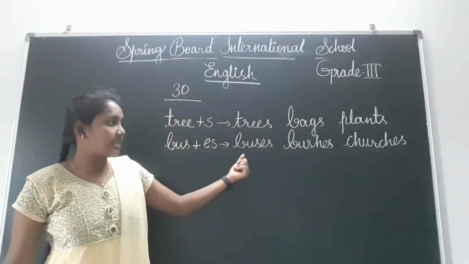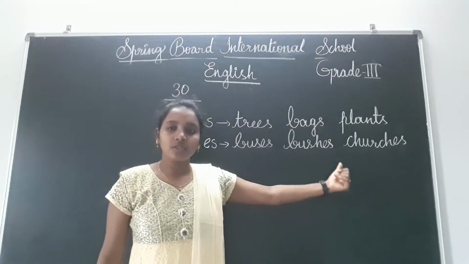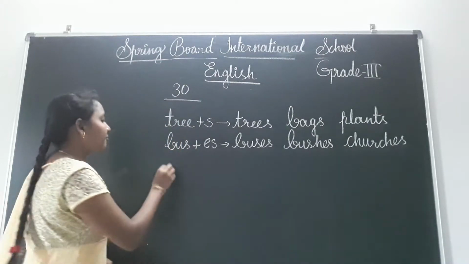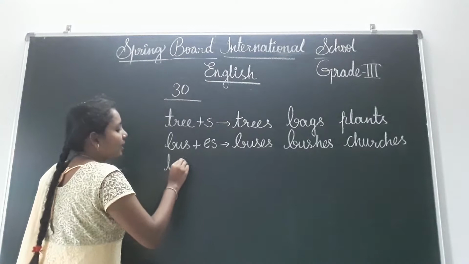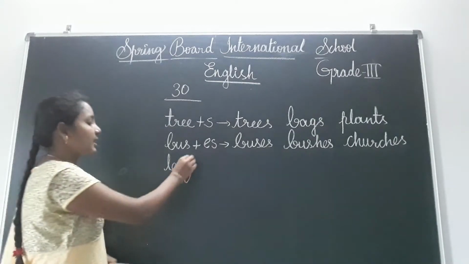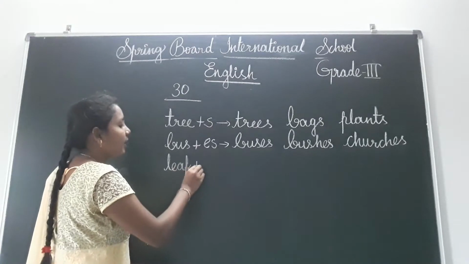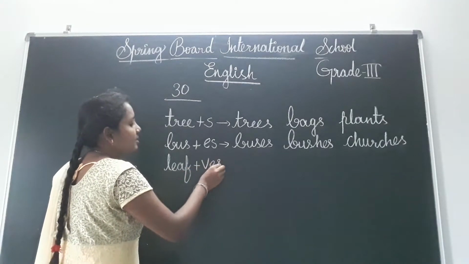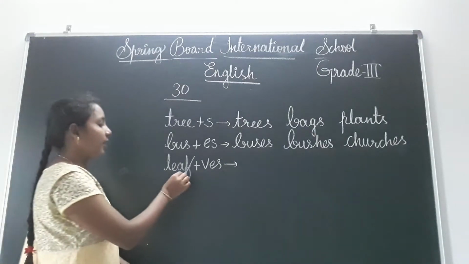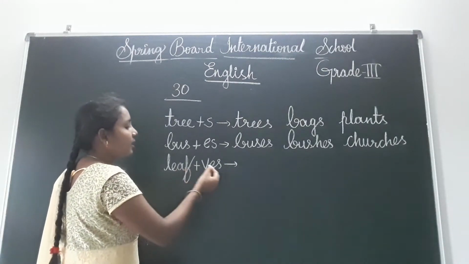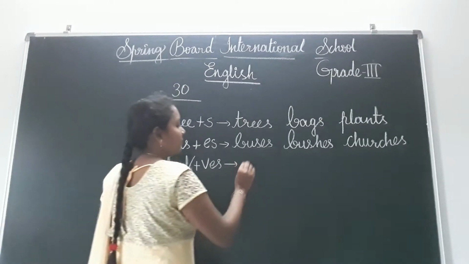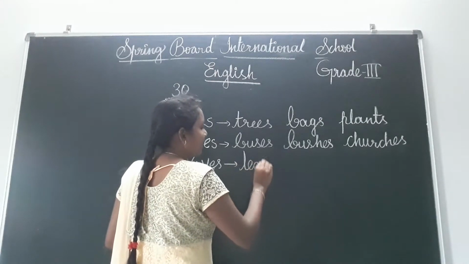Okay, buses, bushes, churches. Next one, leaf, children. What will happen to leaf in the plural form? We have to take off this f and write ves, leaves.